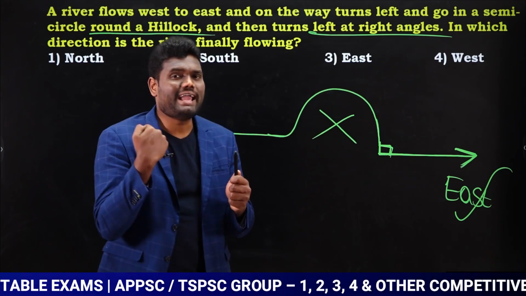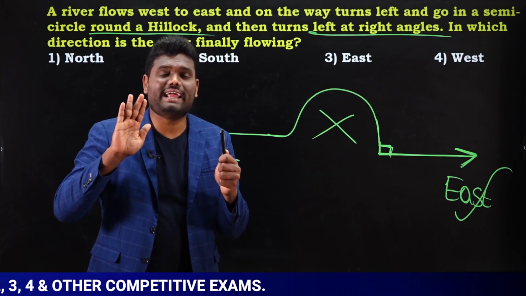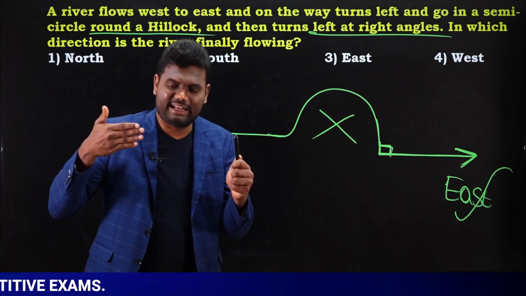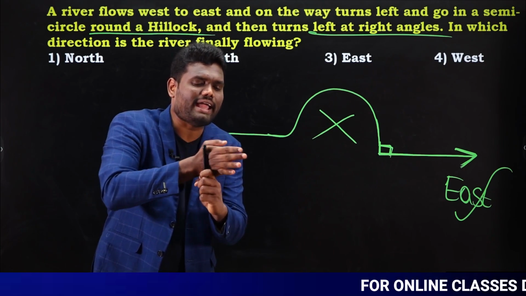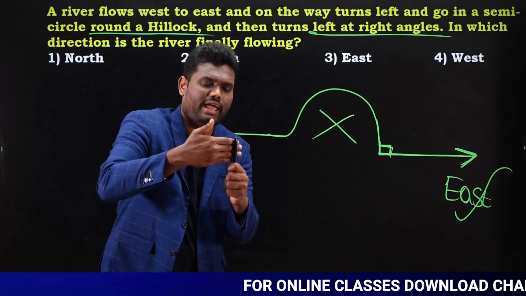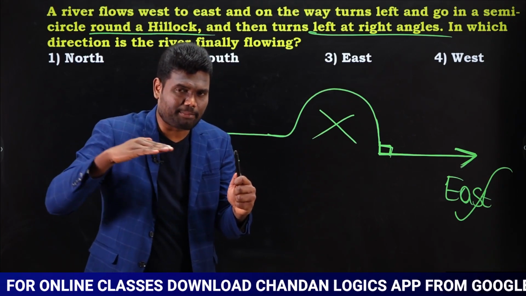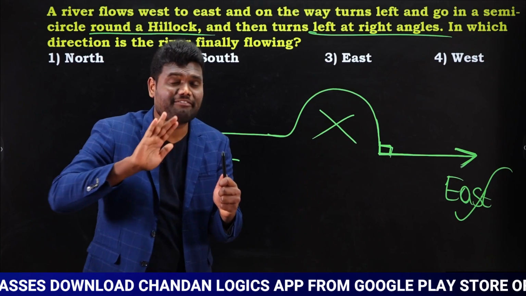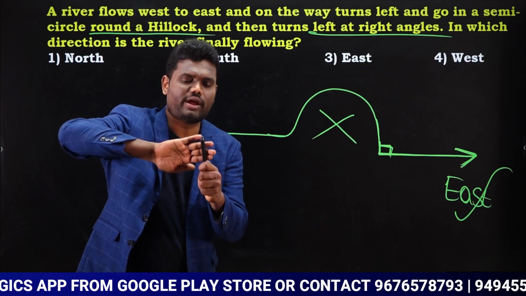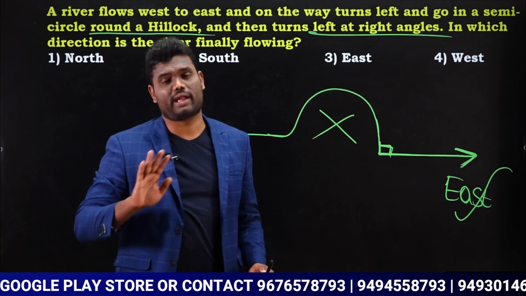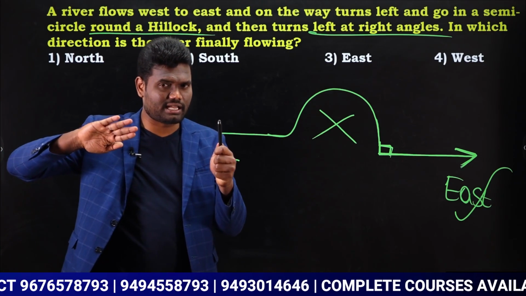But truly speaking, my representation is not in this way. I have represented it in this manner. Due to this hill rock, the river is flowing in this way, not like in this way. The figure is representing it in this way, but I have represented it differently. It is flowing in this manner, and now it is going to turn and go in this way. Don't think of it in that manner. My representation is in this way.